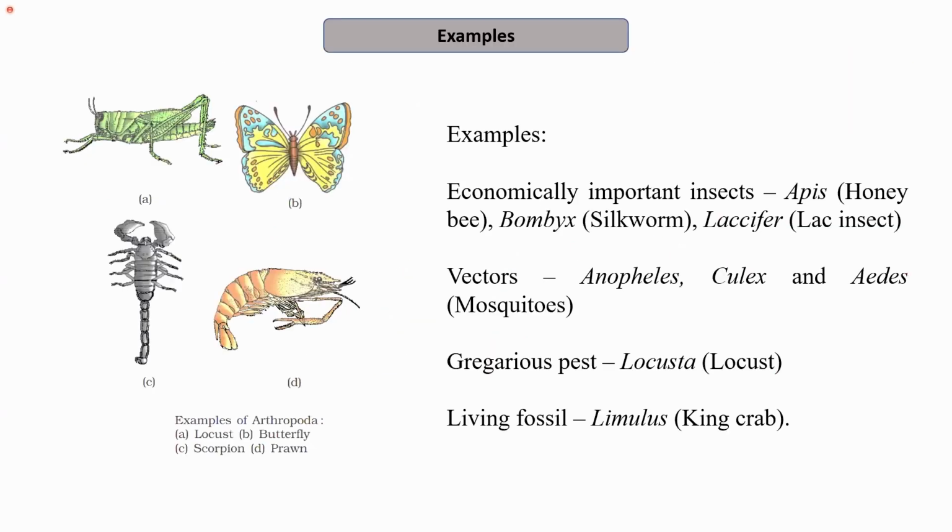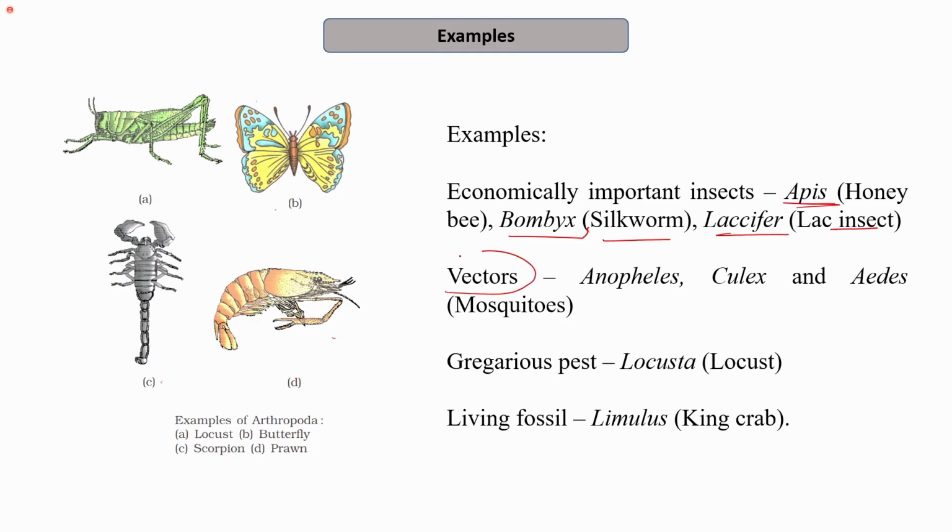Now these are just some of the examples. The locust is shown here in figure A. B is the butterfly, C is the scorpion, and the fourth one is the prawn. There are some economically important insects, for example, Apis, which is the honeybee, from which we can get honey and wax. Next is Bombyx mori, the silkworm, and Laccifer lacca, the lac insect that helps in making lac, which is used in making bangles, etc.